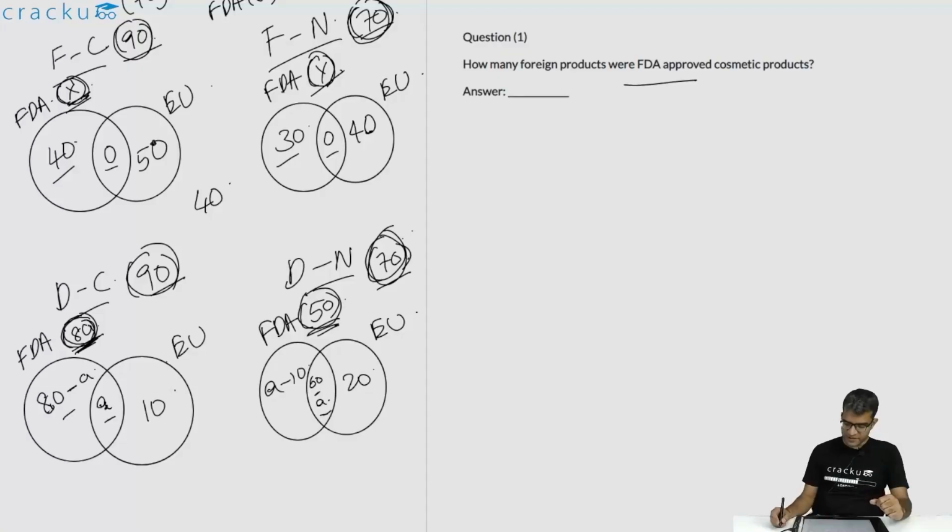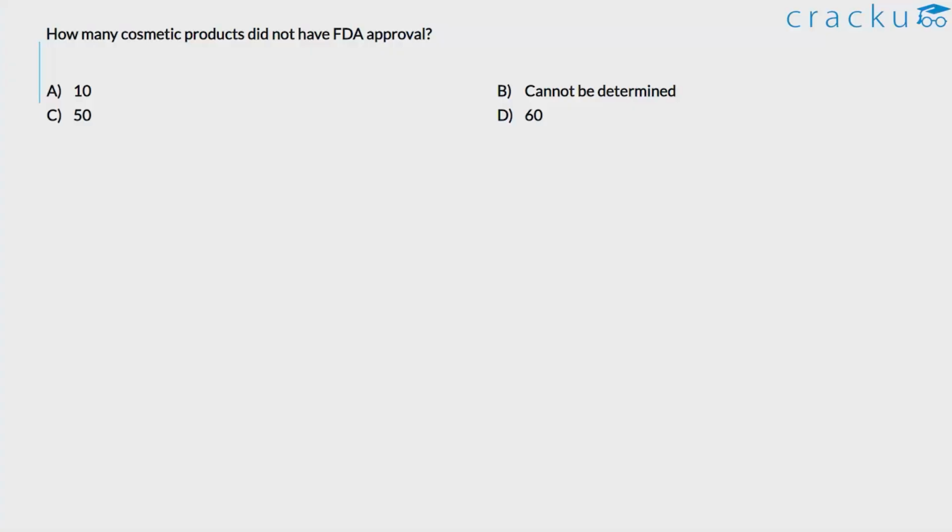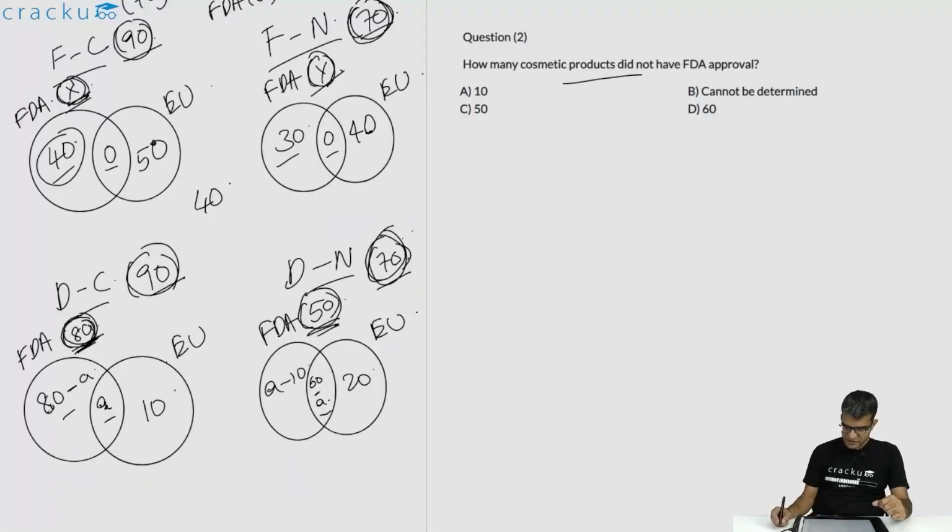How many foreign products were FDA approved cosmetic products? How many foreign products over here, FDA approved cosmetic product? That is 40. How many cosmetic products did not have FDA approval? How many cosmetic products, that is over here and over here? So that will be 50 plus 10, which is 60.